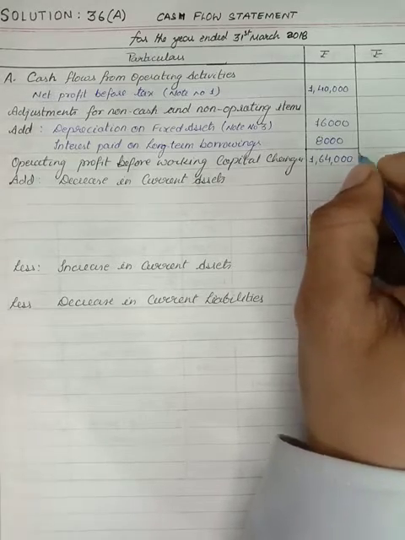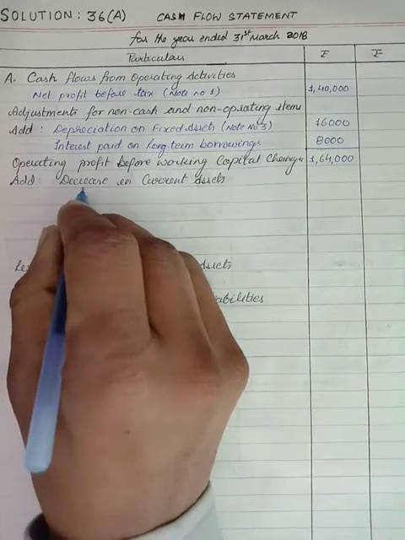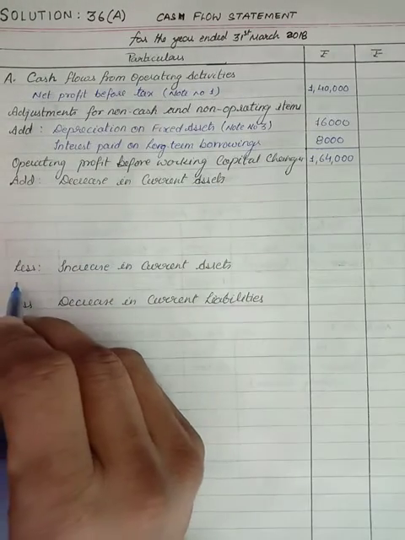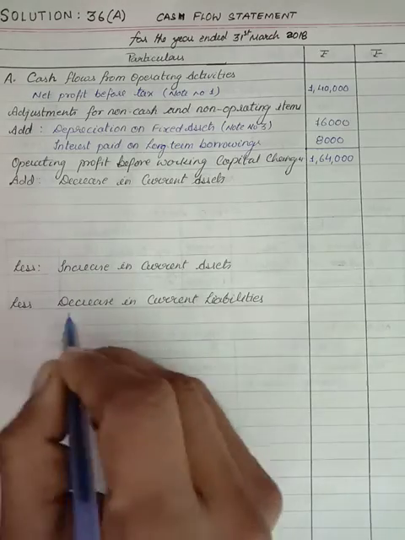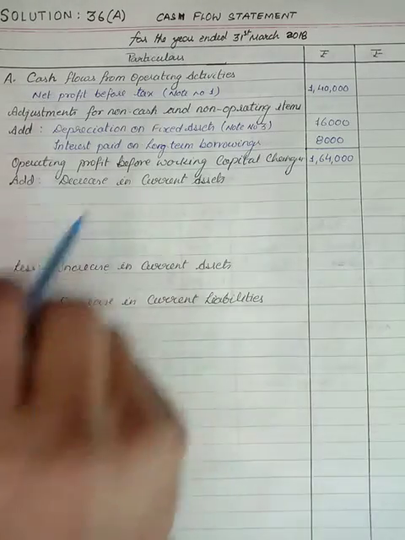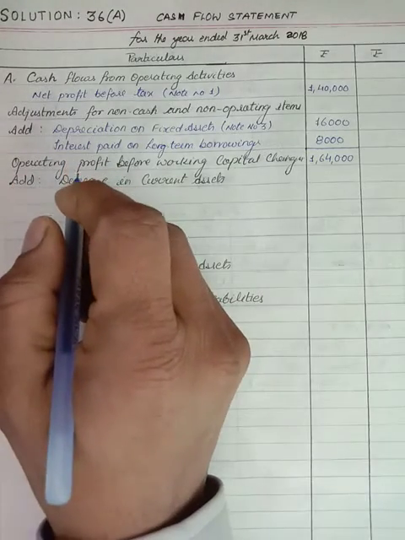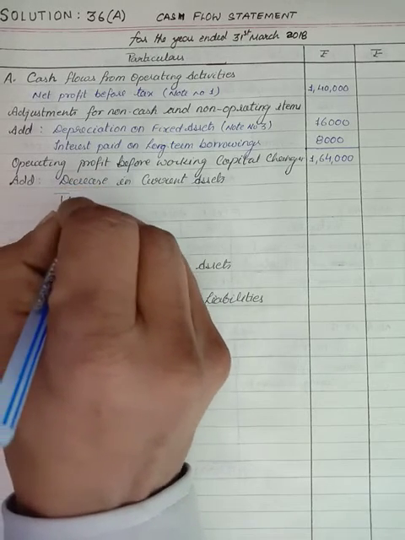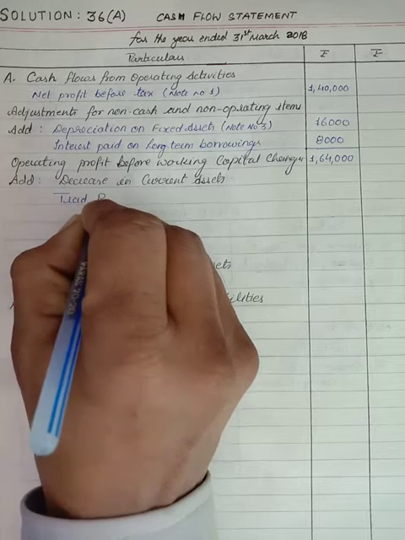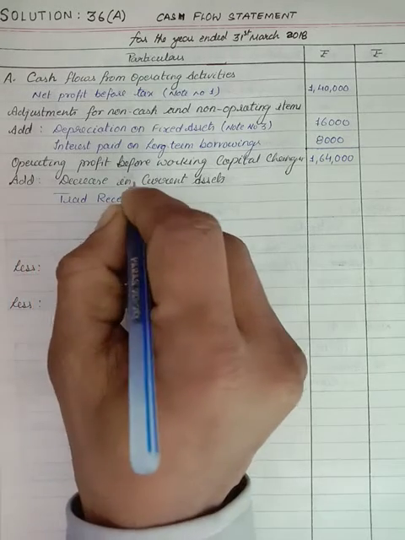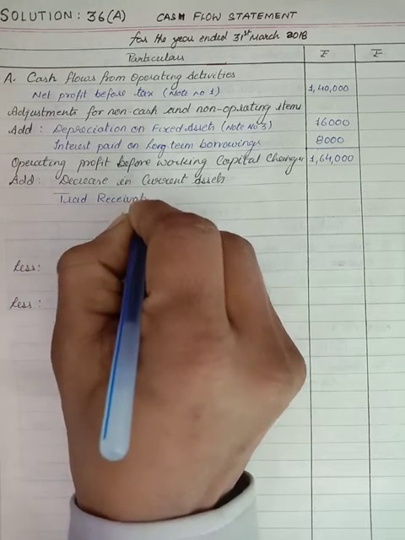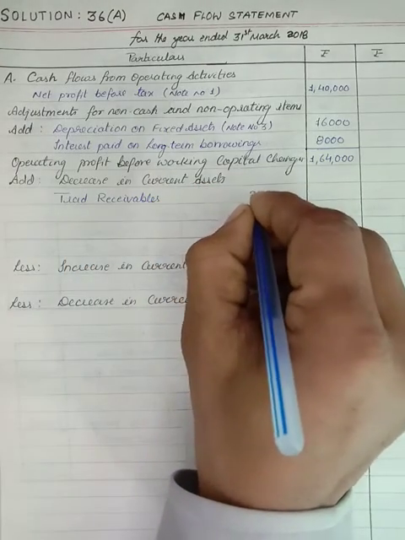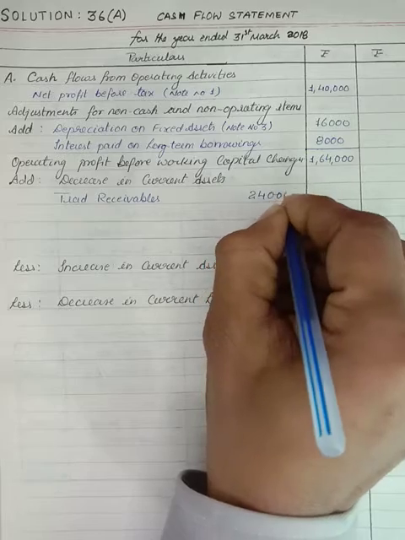Now after that we will add decrease in current assets and increase in current liabilities. Then less increase in current assets and less decrease in current liabilities. So I have already written it. Now we will see the decrease in current assets. We have here trade receivables. How much amount is decreased here? That decreased amount is 24,000 in the question.